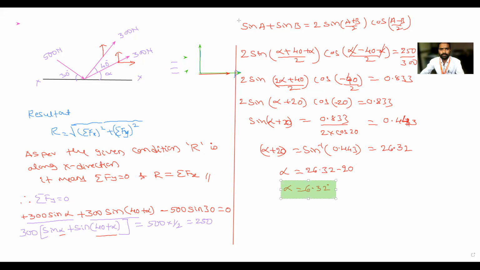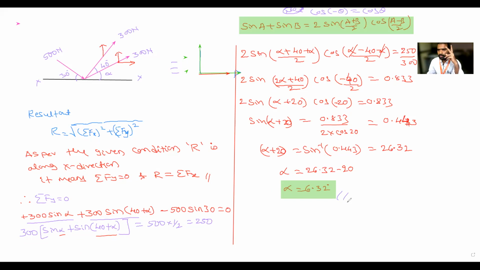Here the important term is this one, and one more term is cos of minus theta is equal to cos theta. These are two note points. Is there any doubt to anybody? Is it clear to everyone?